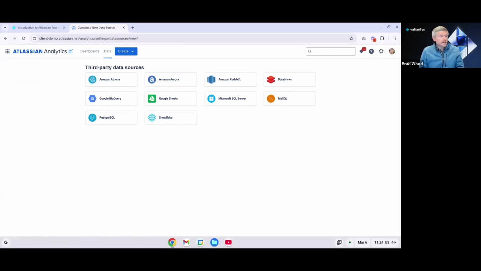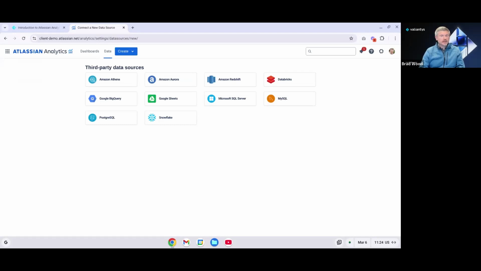Do note that by connecting a data share directly to a third-party tool, all the product data you've included in that data share, which we just looked at, is going to be available to anyone who has access to that data share connection, and therefore might provide access to data they don't normally have access to within Atlassian tools. So anytime you're making a data connection, either within analytics or from analytics to another tool, or even from another tool to analytics, keep in mind the data that you're pulling and make sure that the audience who's going to be able to access that is appropriate and they're seeing everything they should see and nothing that they should not see.